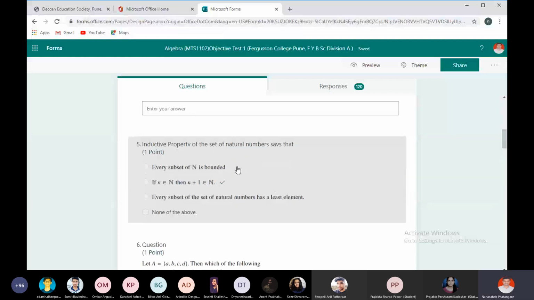Okay, so can you see the questions? Yes, sir. Sure. So what does the inductive property of natural numbers say?